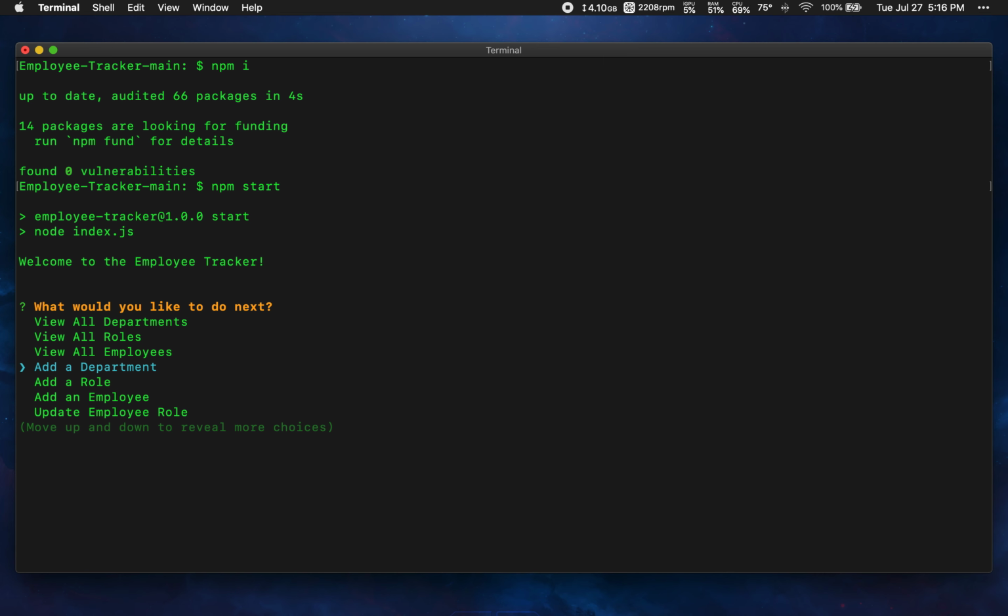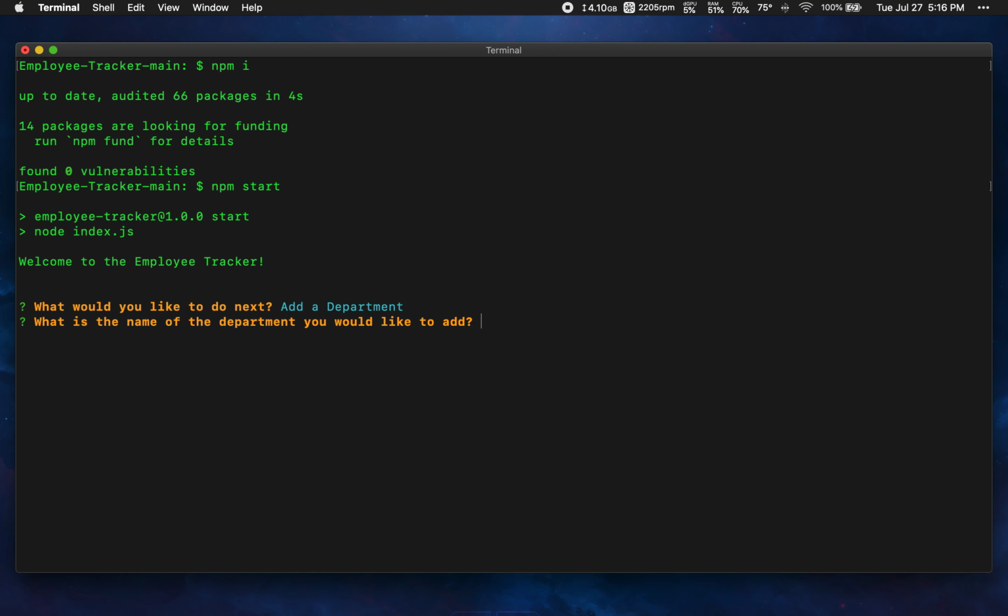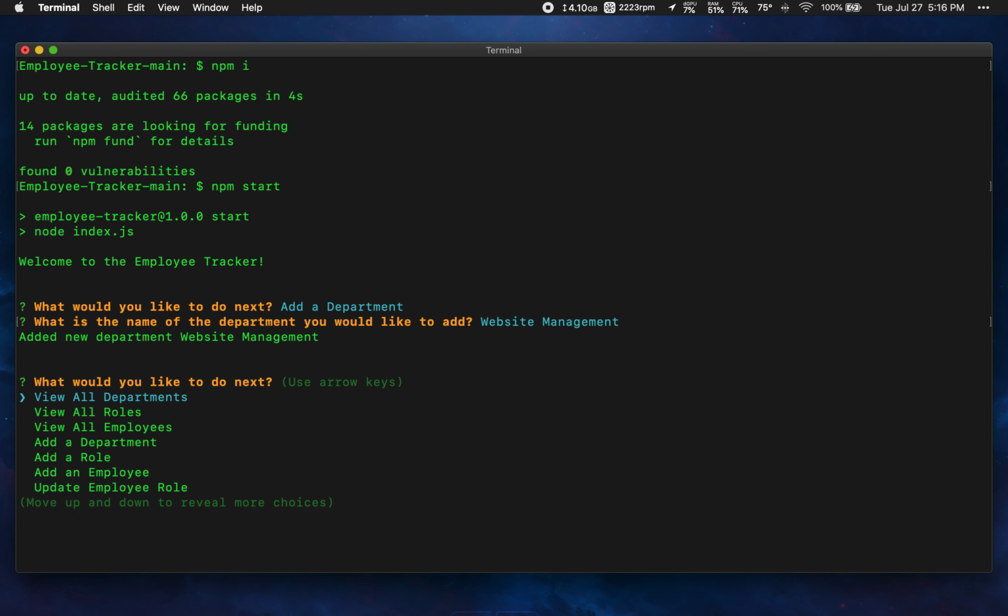There are already some employees and roles and departments already inside of the database, but we're going to go ahead and add a new one. So we hit enter and it says, what is the name of the department that you'd like to add? We'll say website management. And it says, okay, added new department, website management.